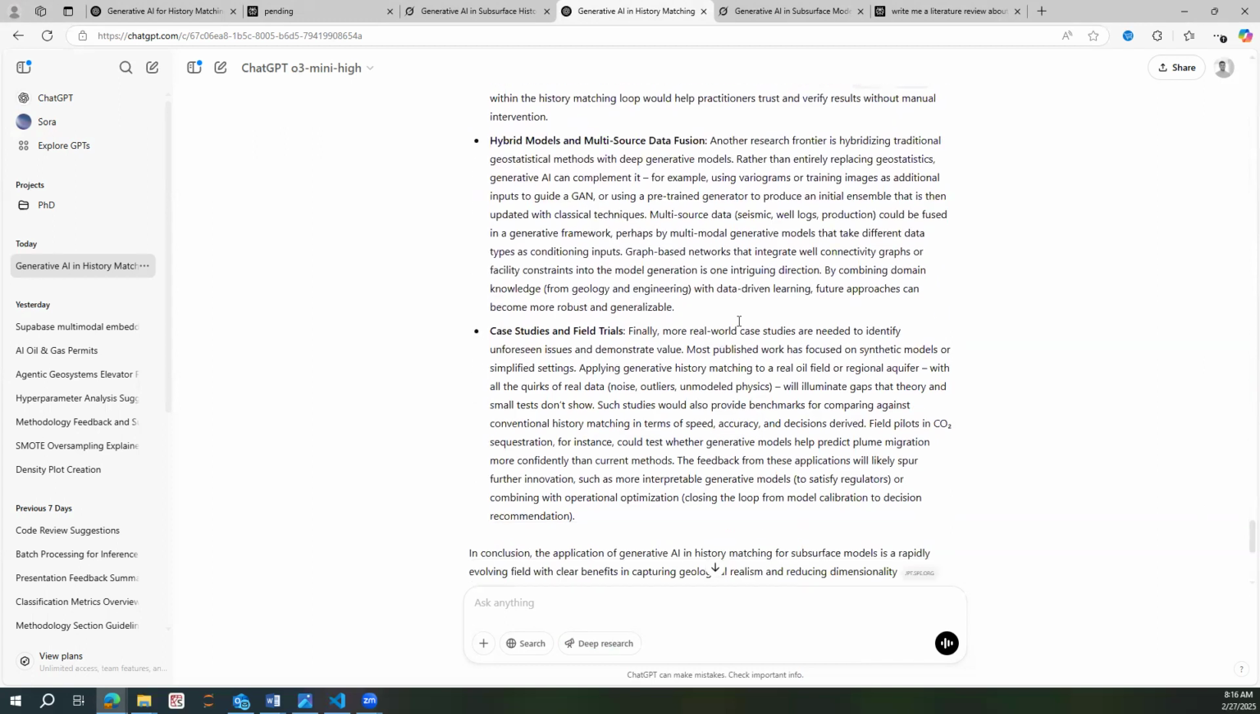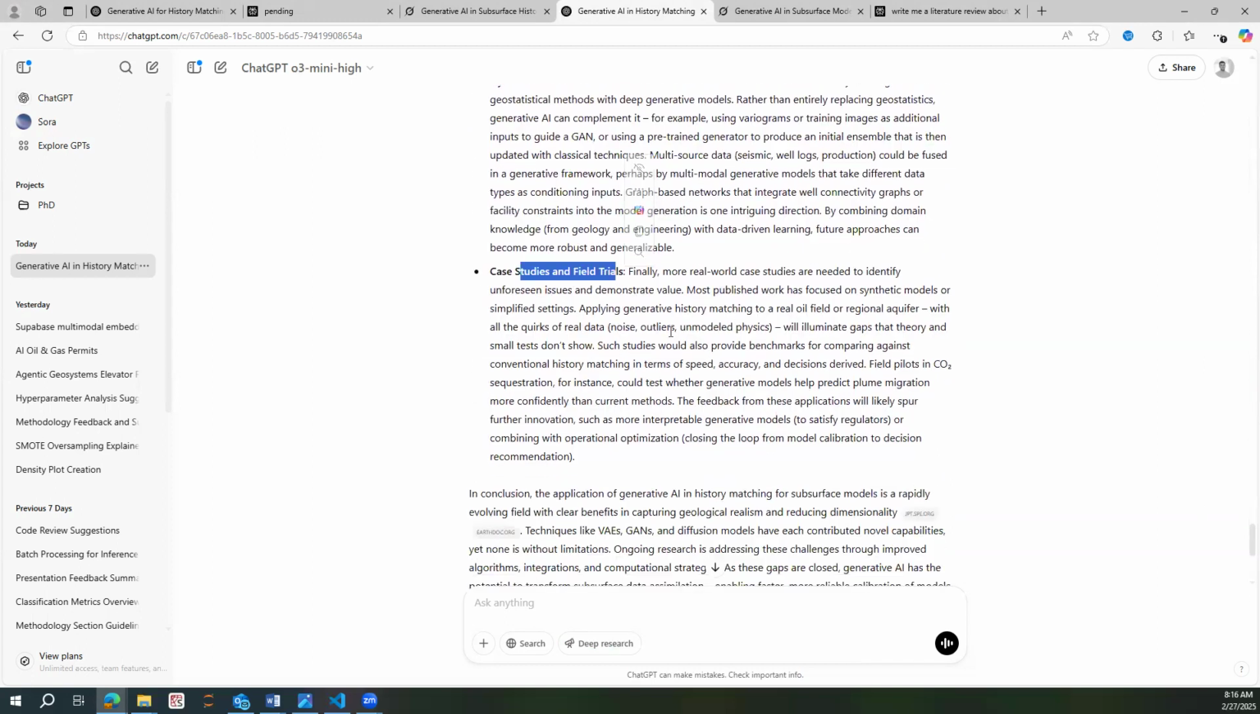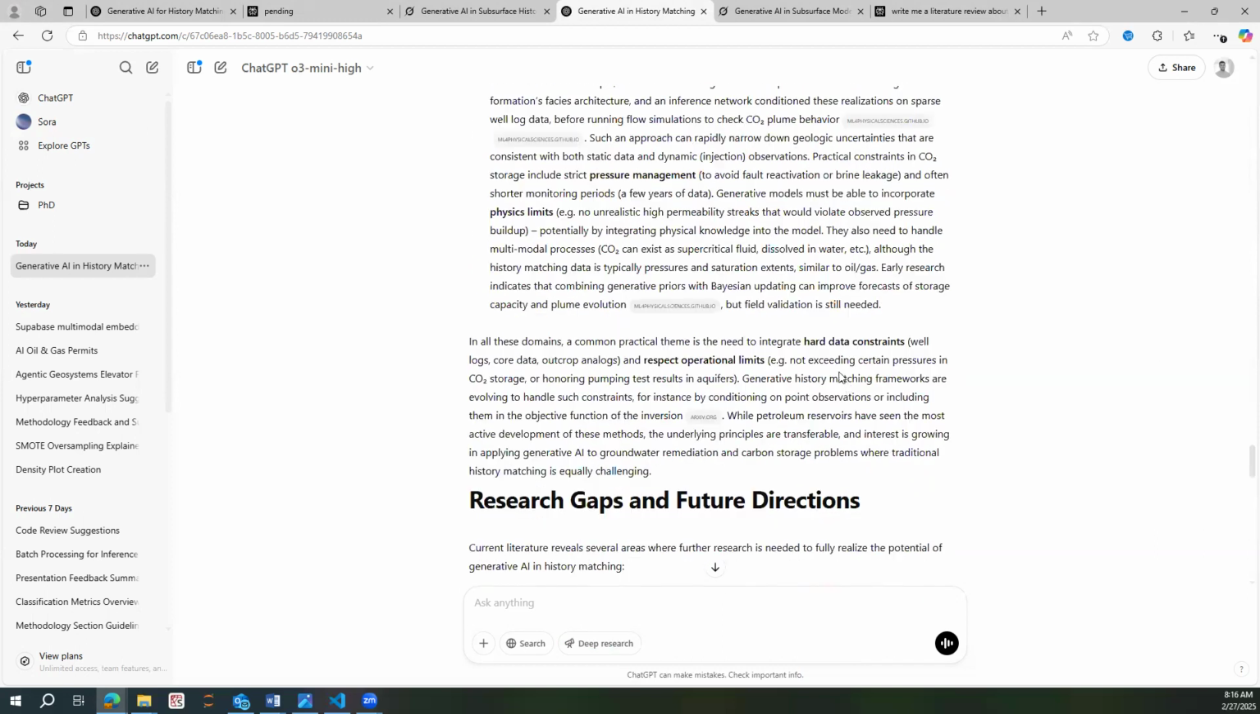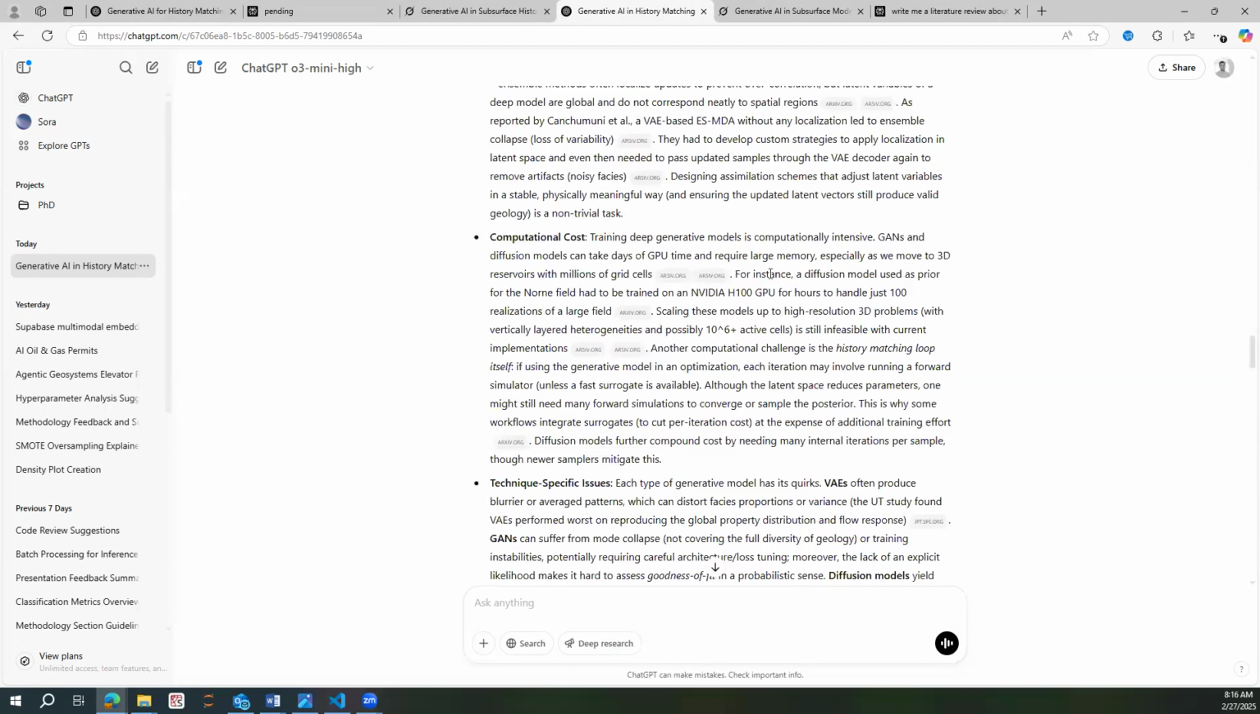For example, scaling to 3D is some research that I am currently doing for my PhD. So you can find a lot of research ideas from this, and you can use this as a starting point for your PhD research.